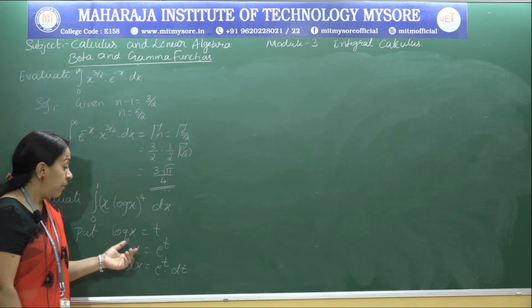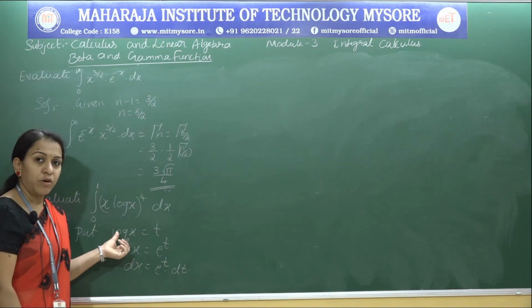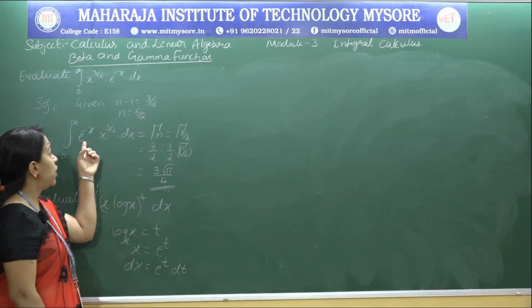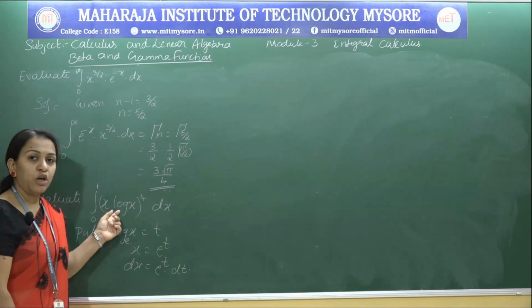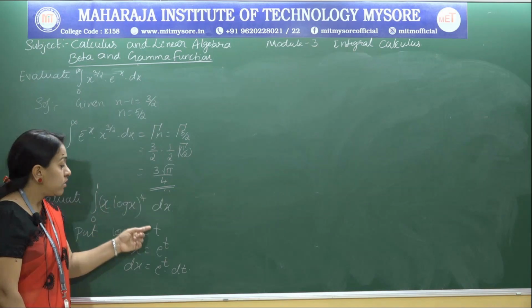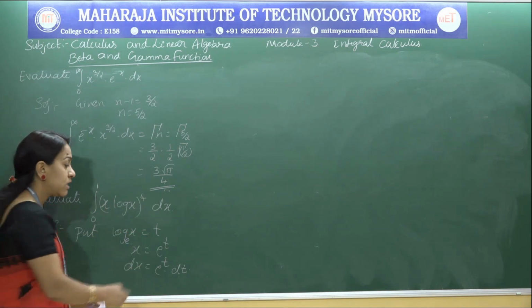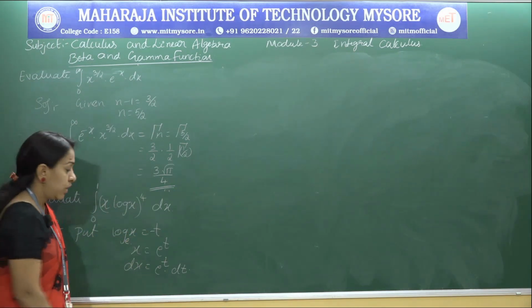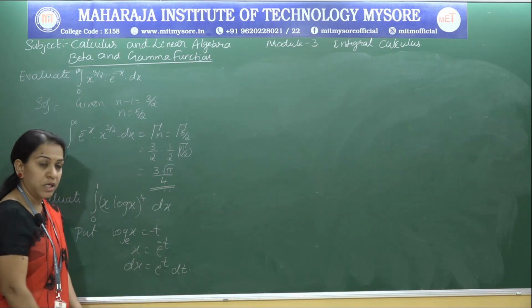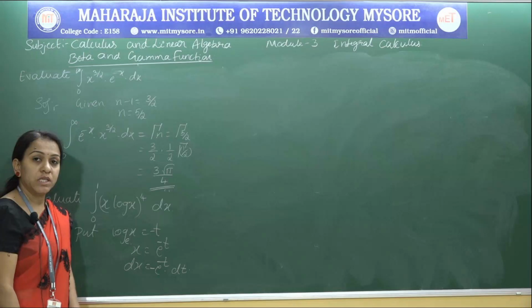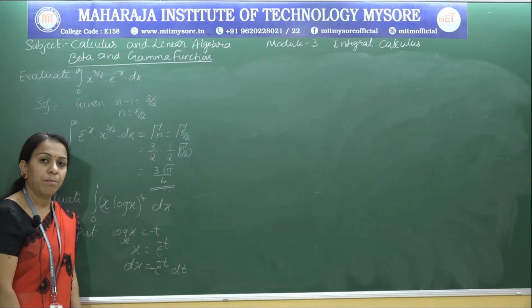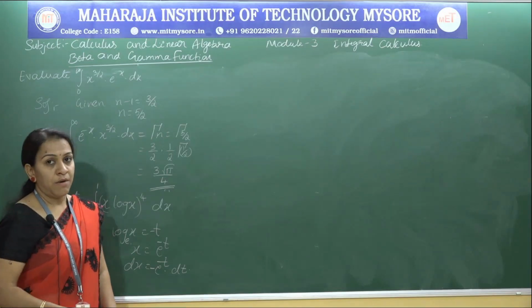But look at here, we have a standard formula of gamma, that is we should have e power minus x or minus t. So here we have only log x. So consider your log x as minus t, so that we will get e power minus t. So that the derivative is minus e power minus t dt, otherwise we can't compare with the gamma function.